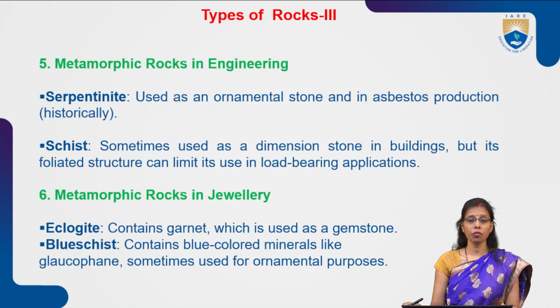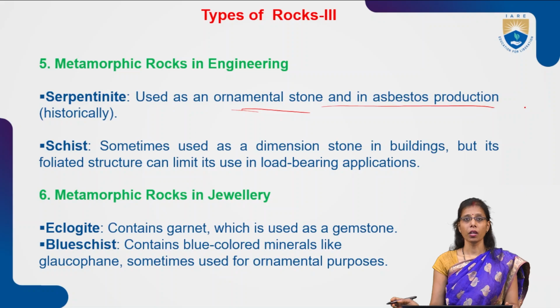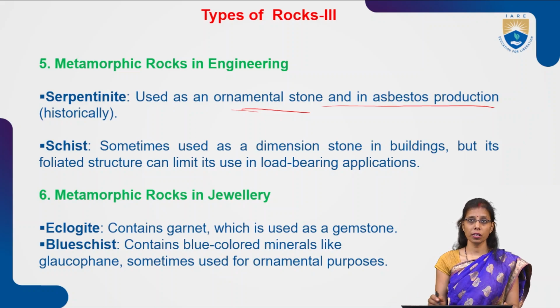Next, coming to metamorphic rocks in engineering. Serpentinite is a kind of metamorphic rock used as an ornamental stone and historically for asbestos production. Schist is sometimes used as a dimension stone in buildings, but its foliated structure can limit its use in load-bearing applications.